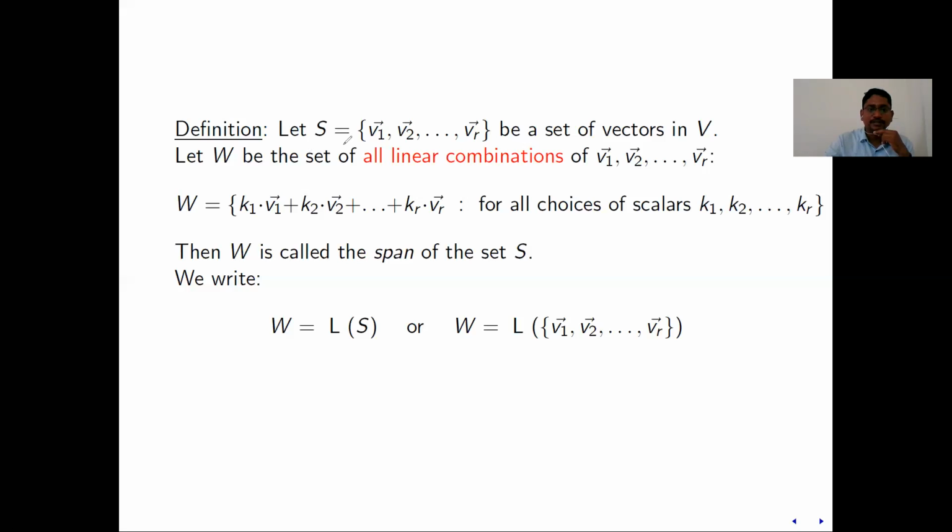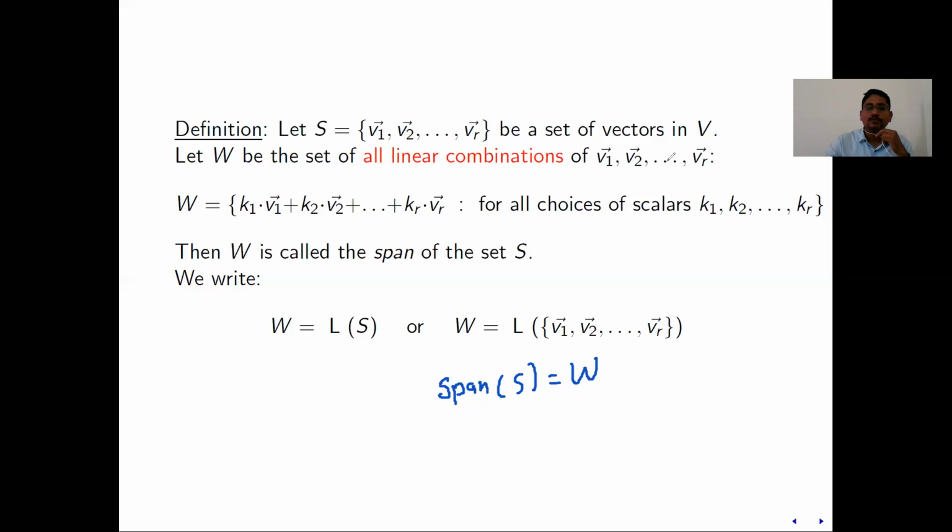So the linear span of a set S means the set of all linear combinations of this. That is, for all choices, you should take all the scalars. Then this set W is called the span of S. One may write it as W equal to L of S, or one may write it like this, span of S as W. So span S means it is all the linear combinations of vectors in S. All is important. All the linear combinations of vectors in S.